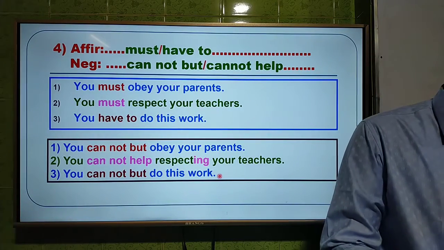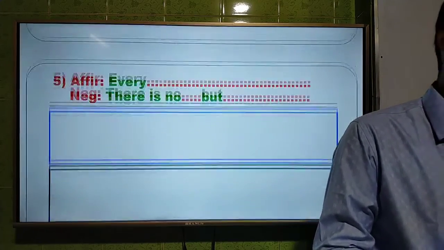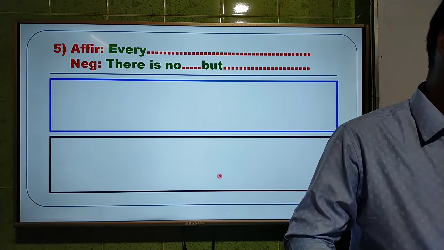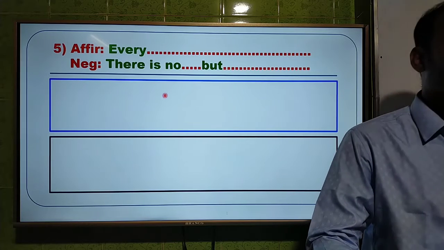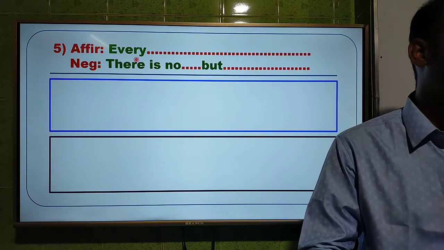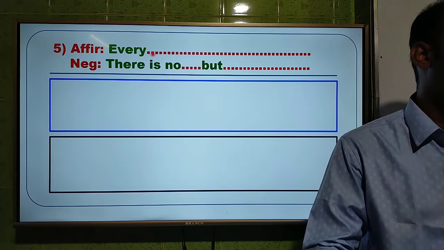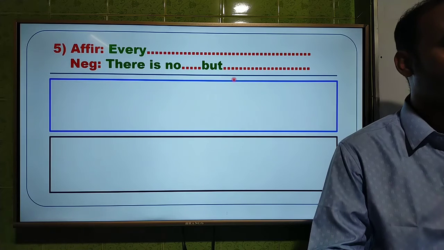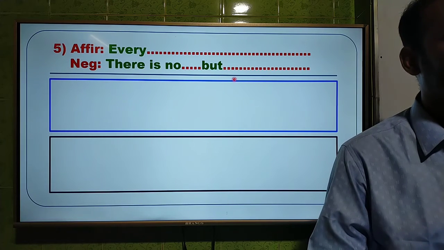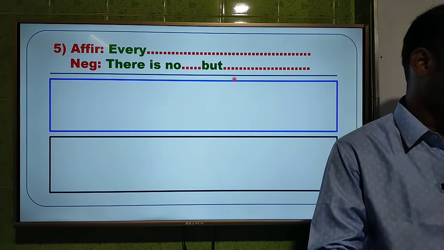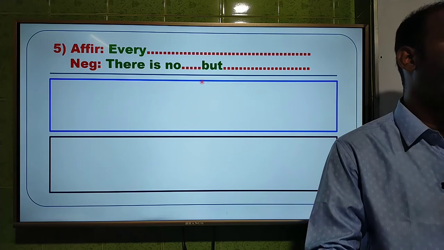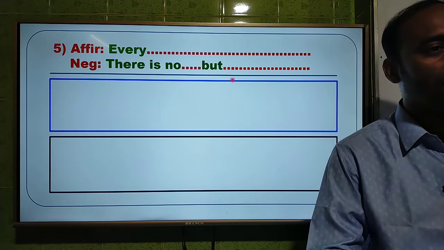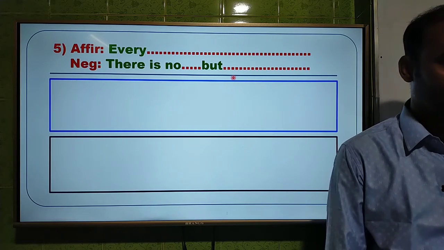Next one, now rule number 5. Look at the screen. This affirmative sentence has been started with every. That means you will get the word every in an affirmative sentence, and you have to use there is no ... but instead of every. Again I am going to say, you will get every in an affirmative sentence and you have to use there is no ... but instead of every.